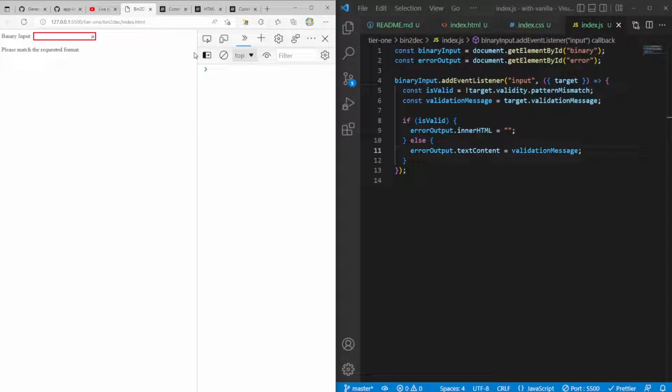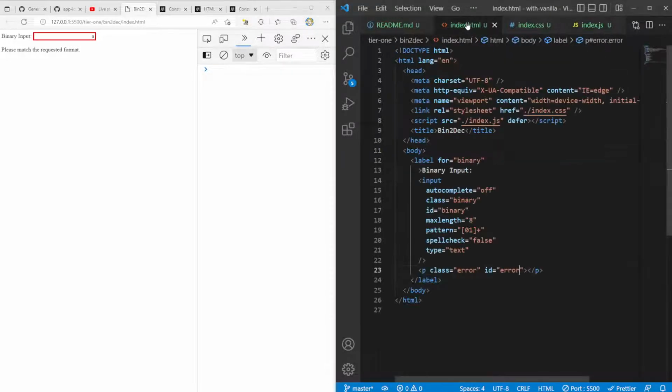So far, let's do a quick recap on what we've done. We've used the constraint validation API to add a pattern to our input here, saying that we only want to consider zeros and ones for our binary input.